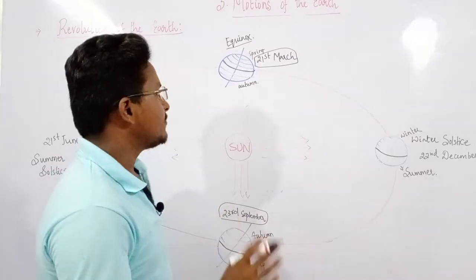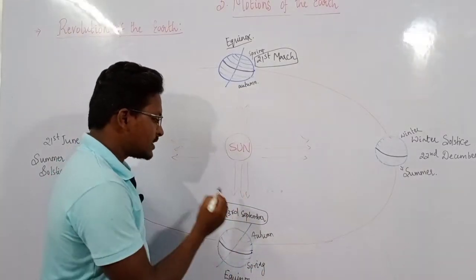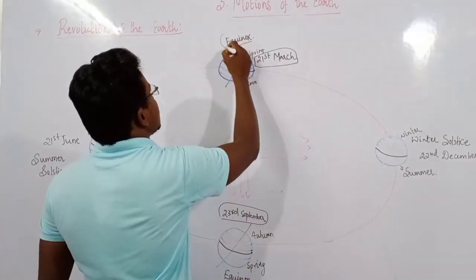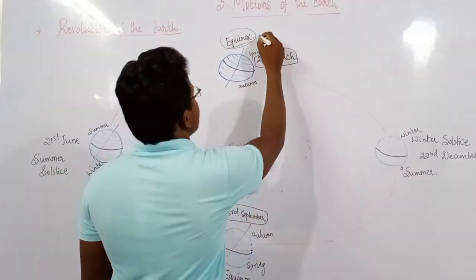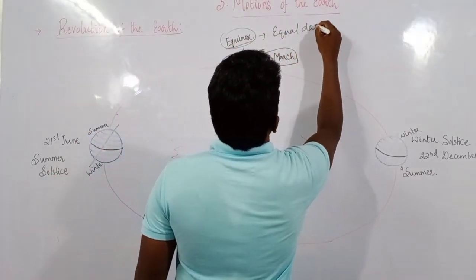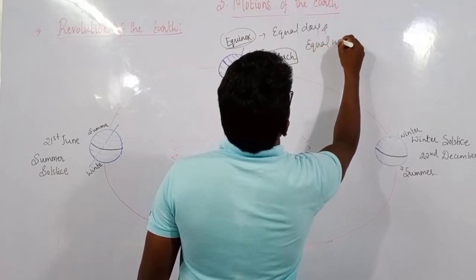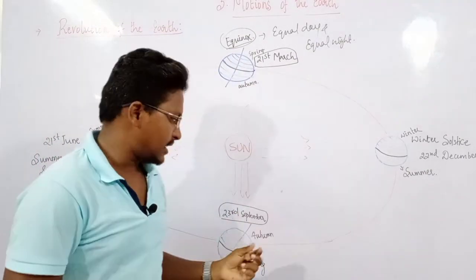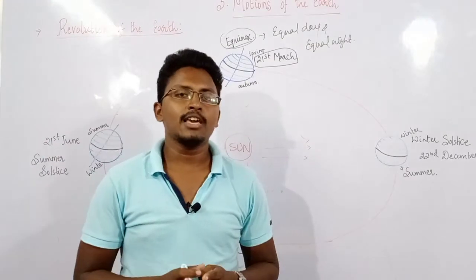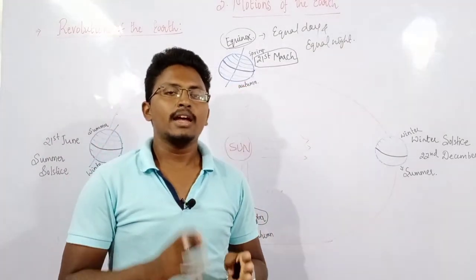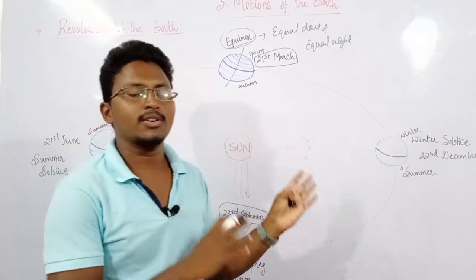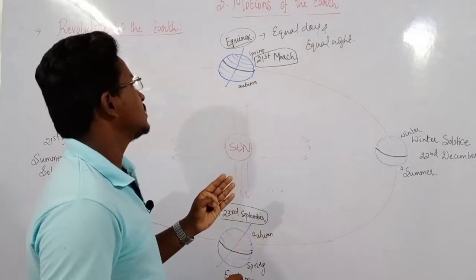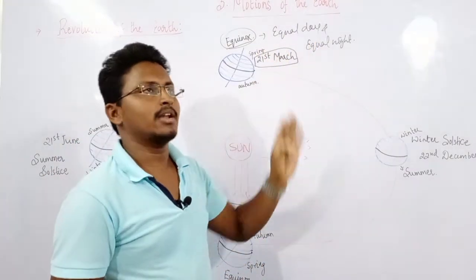So every year on these two days, that is on 23rd of September and on 21st of March, our earth experiences something known as the equinox. Equinox means equal day and equal night. So on these two particular days, 21st of March and 23rd of September, we experience equal day as well as equal night. And why? Because of these variations, as I have already told, it is because of the revolution of the earth. So here you can see this earth is experiencing equal day and equal night, which we also call the equinox.